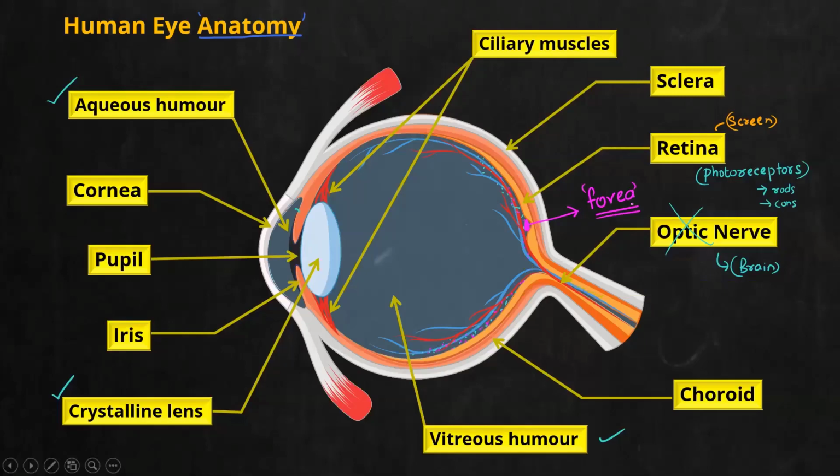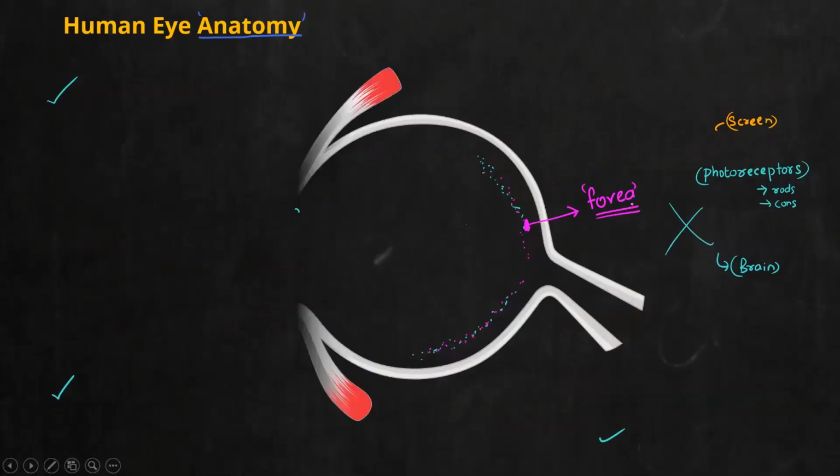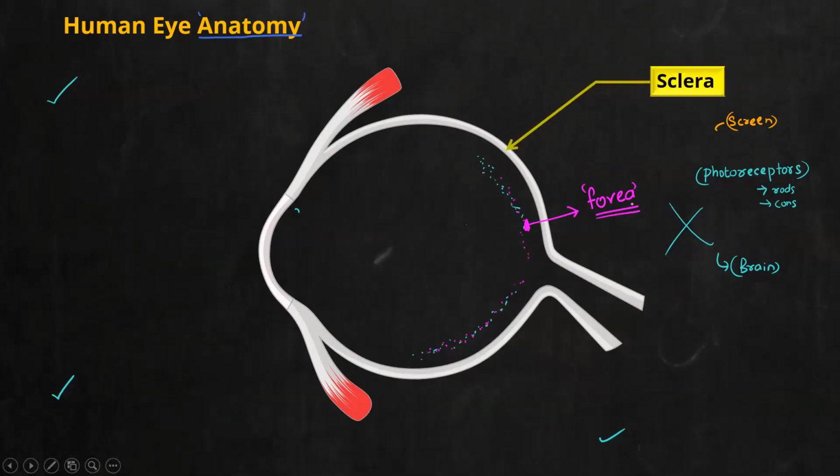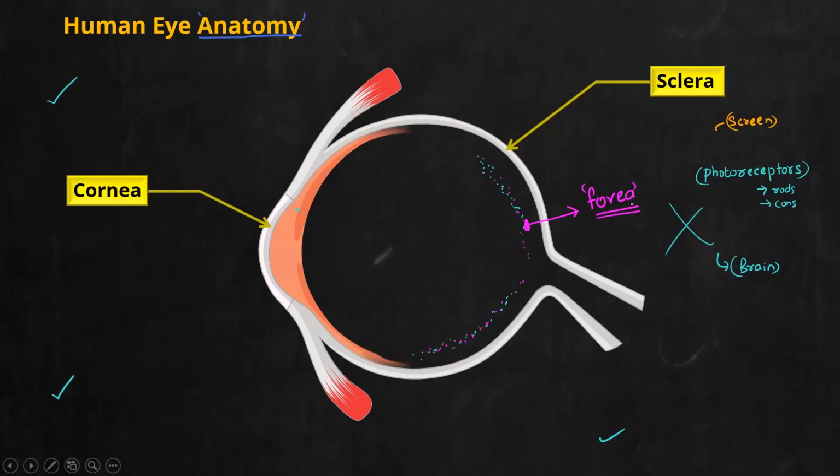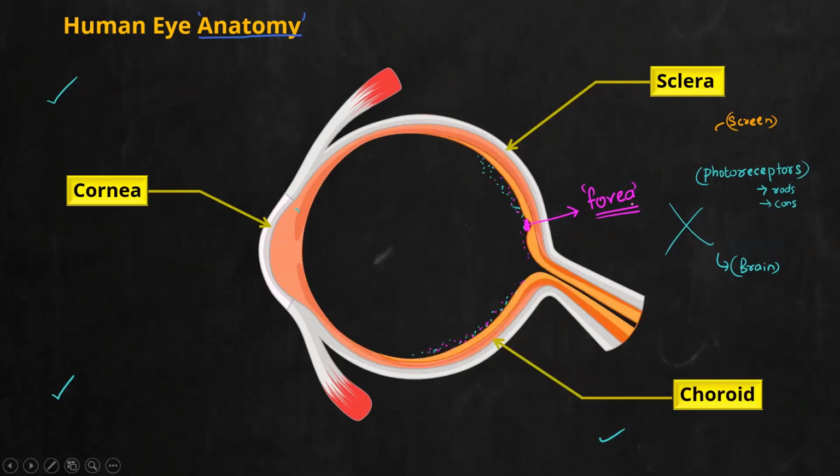And if I summarize, I told you we have an eyeball-like structure, and the outermost layer is known as the sclera. The bulged portion of the sclera you call the cornea. Then you have the middle layer, which is called the choroid. Inner to that, you have an inner layer, which is known as the retina. The function of the retina is that it acts as a screen. The surface of the retina is supplied with numerous cells known as photoreceptors. They are mainly of two kinds, rods and cones. We'll see their functions in the next class.